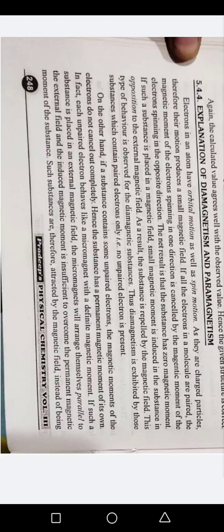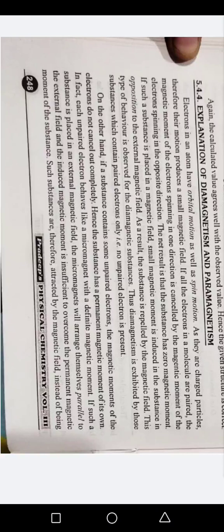Thus, diamagnetism is exhibited by those substances which contain paired electrons only, that is, no unpaired electron is present. On the other hand, if a substance contains some unpaired electrons, the magnetic moments of the electrons do not cancel out completely. Hence, the substance has a permanent magnetic moment of its own. In fact, each unpaired electron behaves like a micromagnet with a definite magnetic moment.